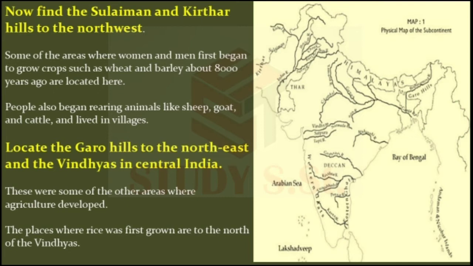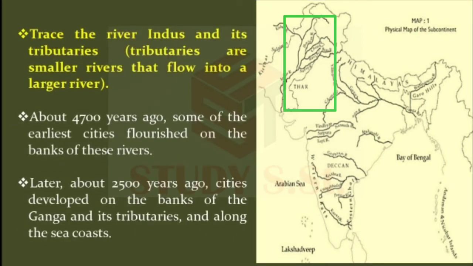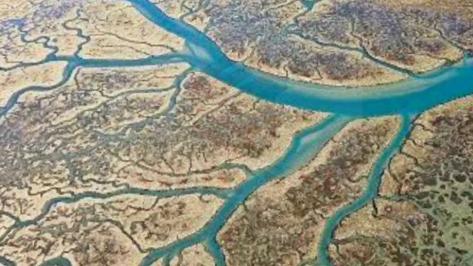Now children, let's find out one more location. Oh, so many locations we have to find in this. Doesn't matter children, you are getting knowledge about it, right? After that, let's find out river Indus and its tributaries. Do you understand the meaning of tributary? Tributaries are smaller rivers that flow into a large river.